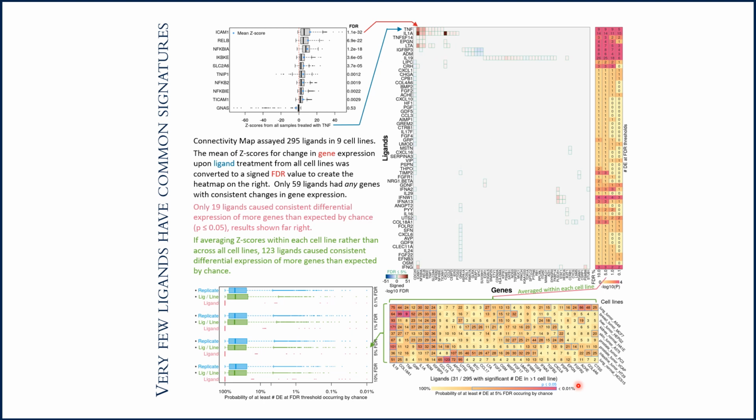And finally, this box plot is the culmination of all of this data, and it shows the distribution of p-values when testing against hypotheses that ligands are causing changes in gene expression of more genes than expected by chance when averaging across all cell lines, that's in red here, or within each cell line, that's in green, or specific to each treatment condition, so that's cell line, dosage, and duration of treatment, and that's in blue.